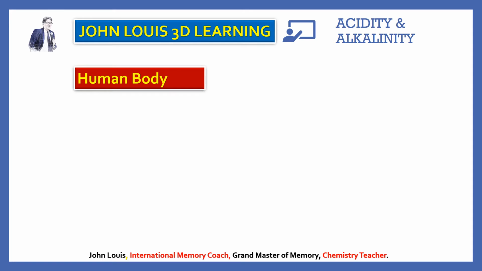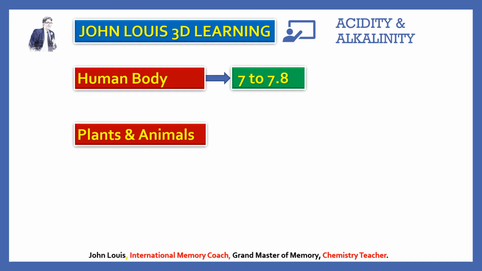First of all, our human body works better at a pH value from 7 to 7.8. So even though the pH value ranges from 0 to 14, our human body works better in this narrow pH range, 7 to 7.8 only. Our blood is around 7.5. Similarly, animals and plants also work better in the same pH range, 7 to 7.8.